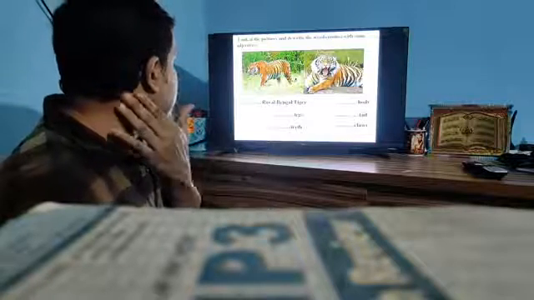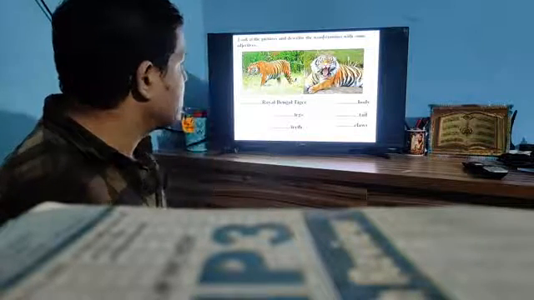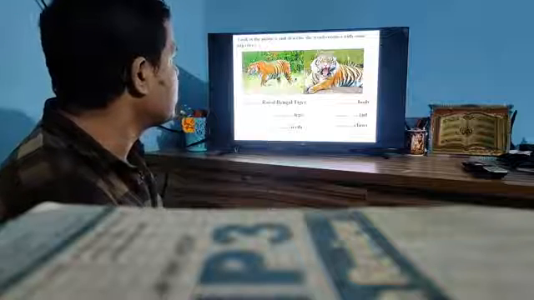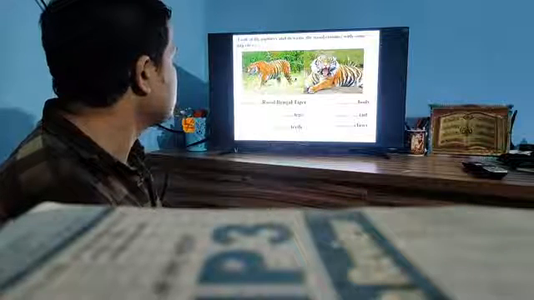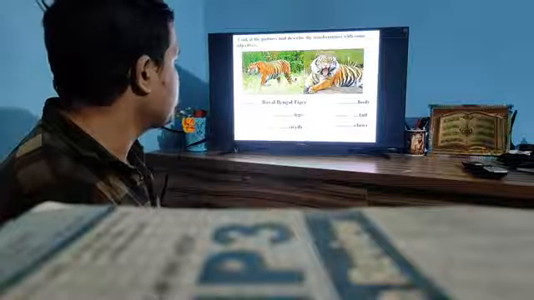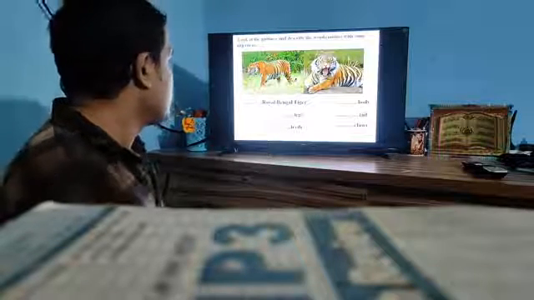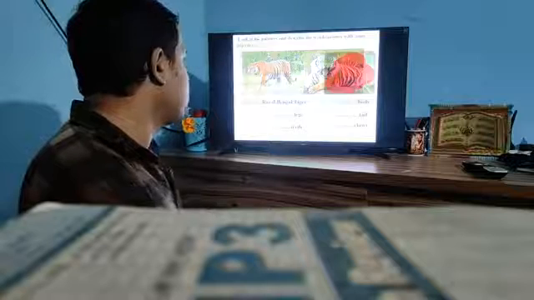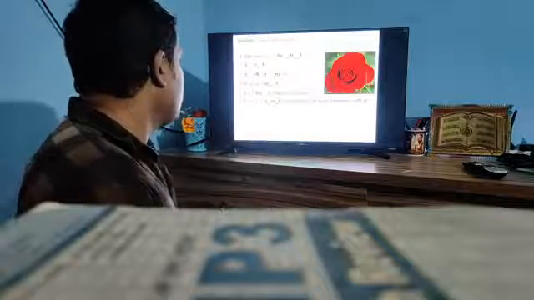Legs, body, tail, claws. Since you are staying home, you can do it individually. Then we will go to the next.